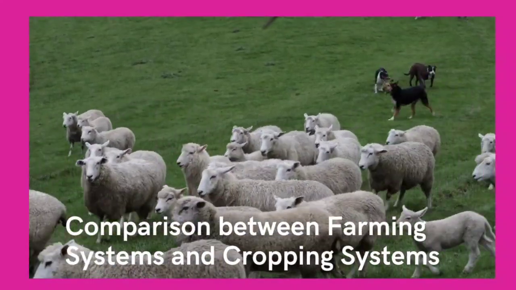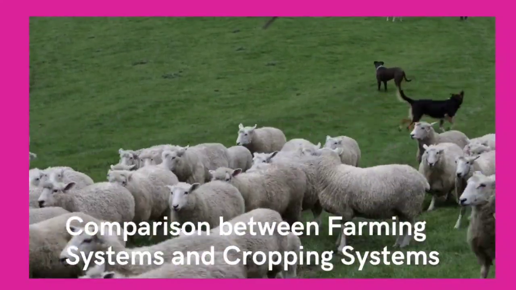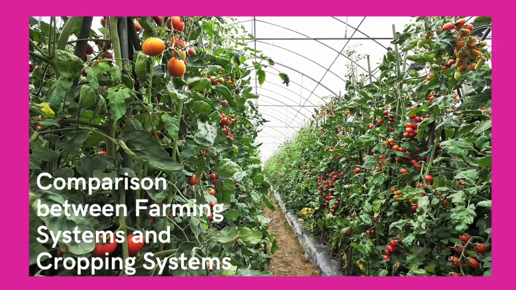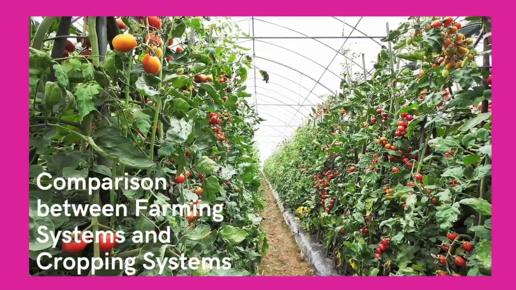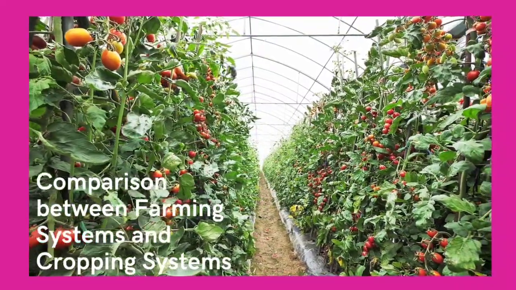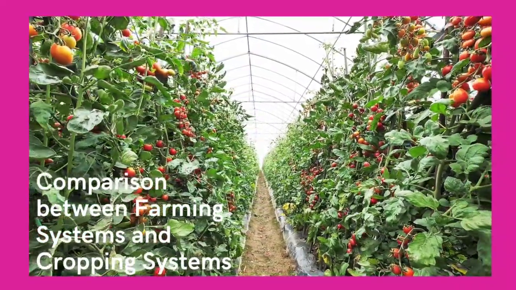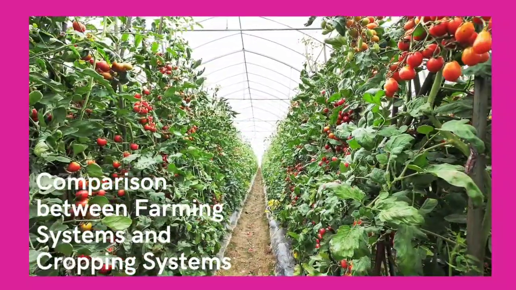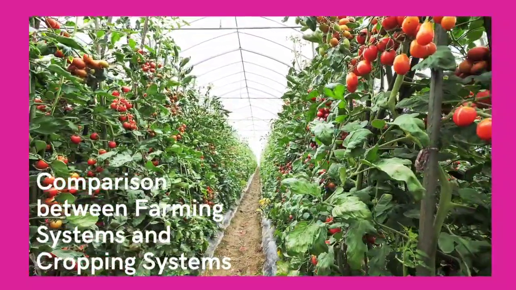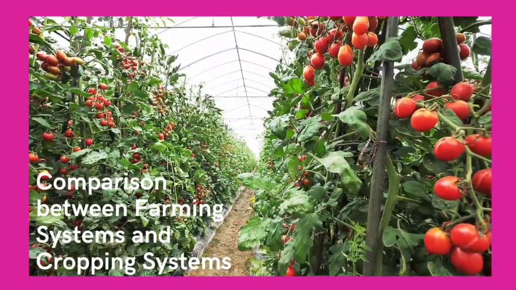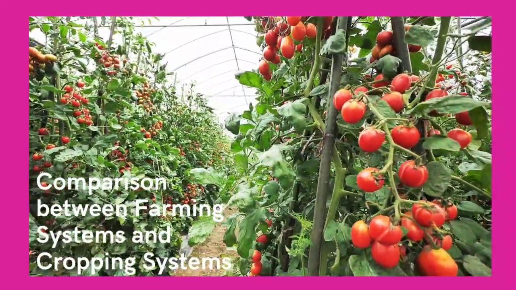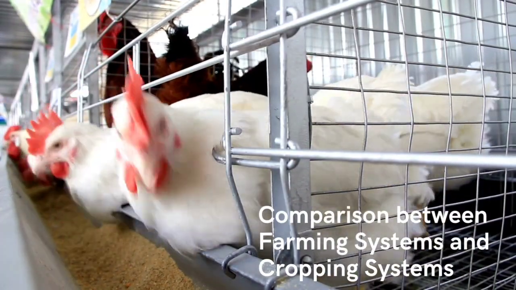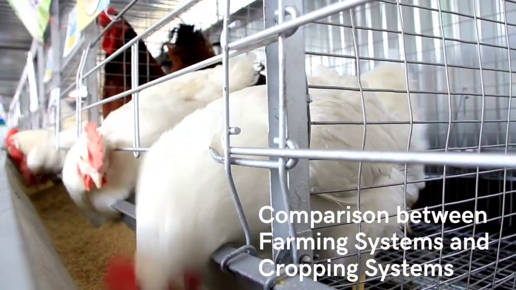So it could be related to tree farming, it could be crop farming, it could be even forage farming, it could be animal farming. But cropping system only has to do with the way a farmland is cropped. Okay, it is also the system adopted by a farmer, which may be dependent on the available farmland, the type of agriculture, whether subsistence or commercial, the need of the farmer, and so on.